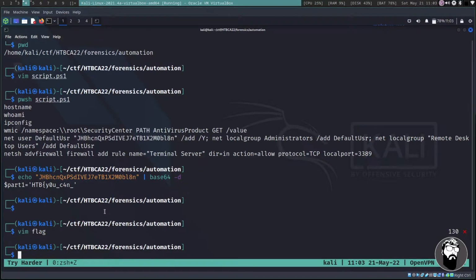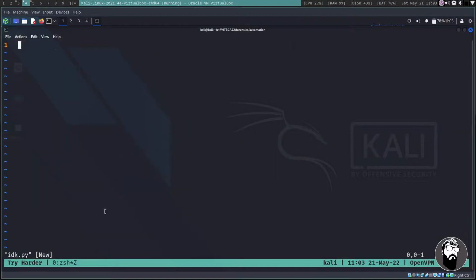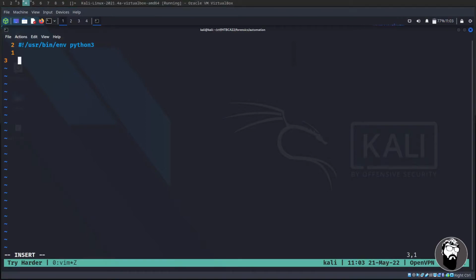So what I did is I'm going to create a file, I just called it idk.py, and we're going to set our shebang line /usr/bin/env python3. Then I created a list object called lines, and it's just going to be an empty list.